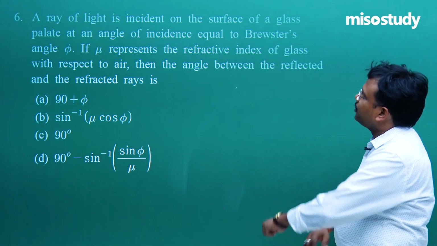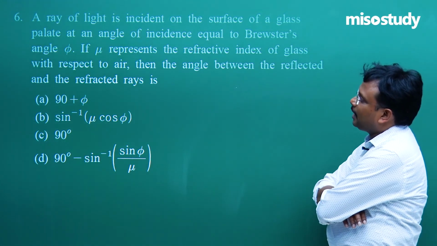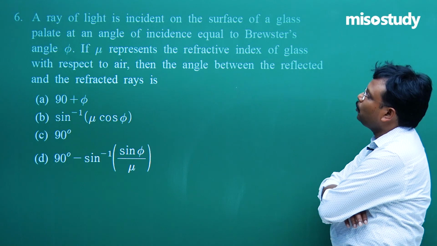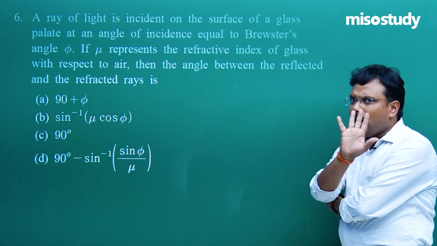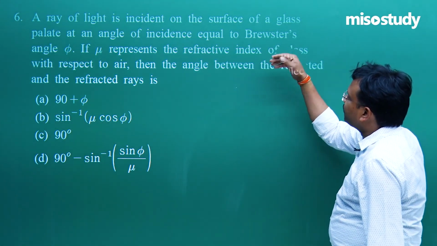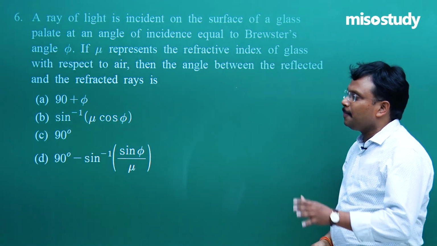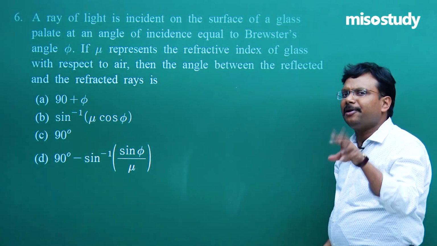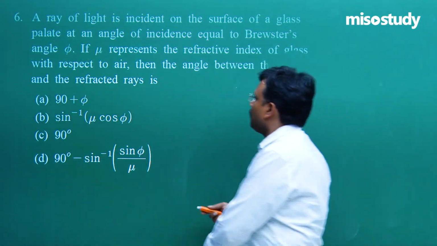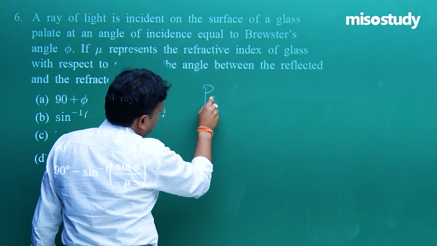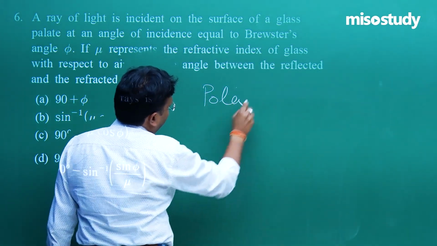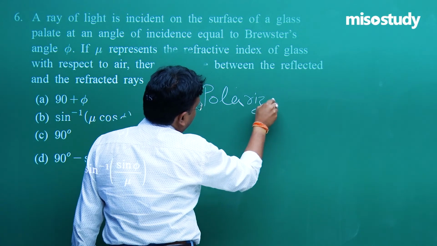A ray of light is incident on the surface of a glass plate at an angle of incidence equal to Brewster angle. So I hope this term itself gives you clarity that this question is simply from the phenomenon of polarization.